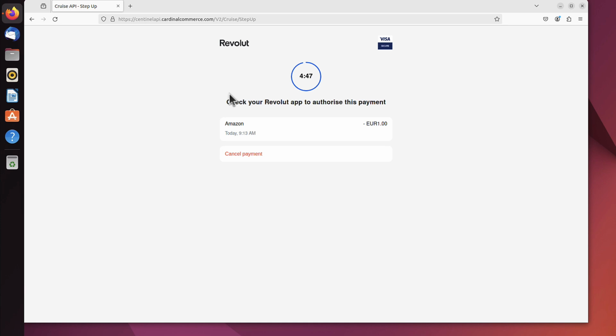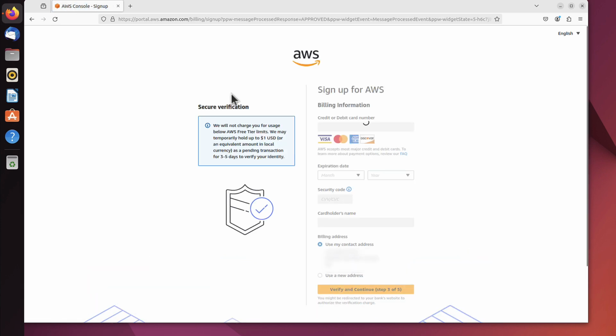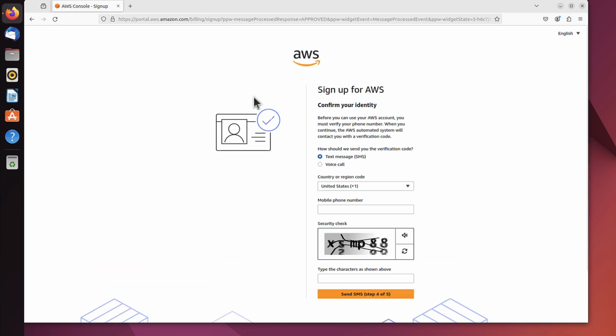As I used my Revolut card, I have to confirm that in the banking application. I click confirm, and that authorizes this step. Now it asks me for a telephone number to use to confirm the identity, and I will use the same one that I used previously on the previous page.